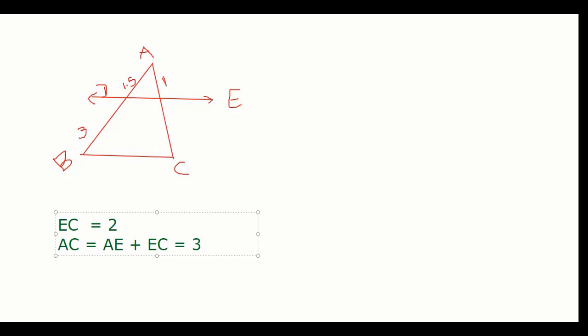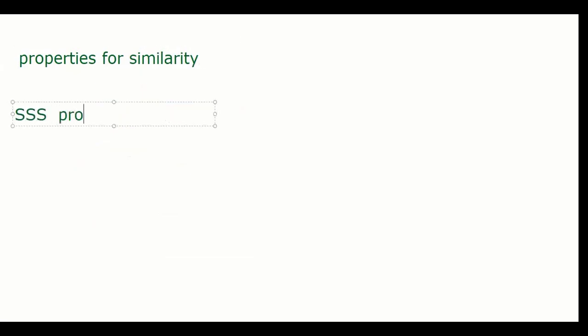Now, there are many properties for similarity. First is the SSS property. S means side, side, side. First property is known as SSS property. If two triangles are similar,